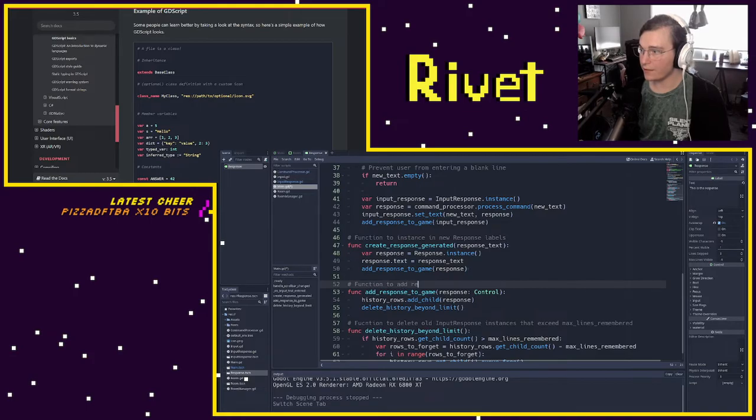Function to add responses to the scene tree. Then delete any old responses.